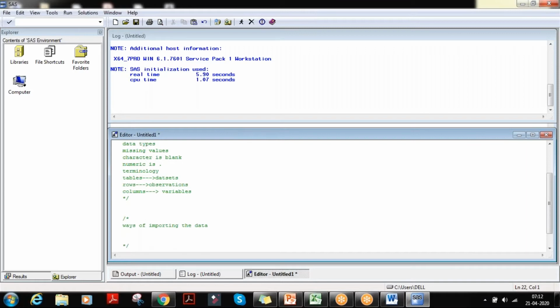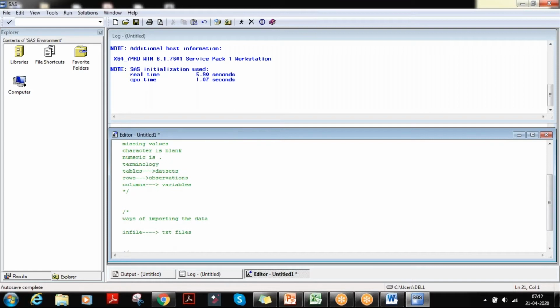First we'll start with infile. With infile, we can import only txt files.